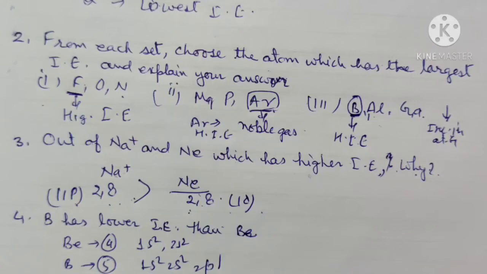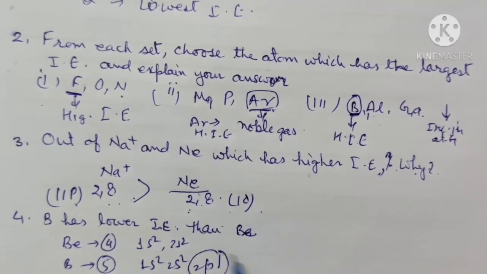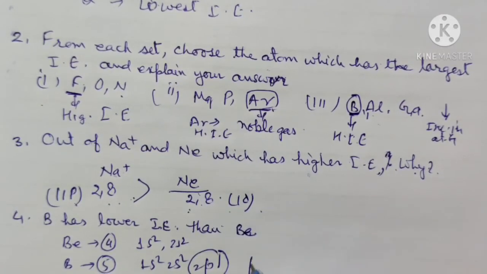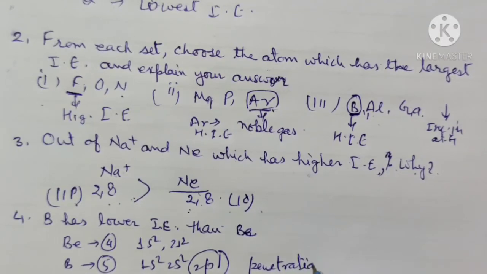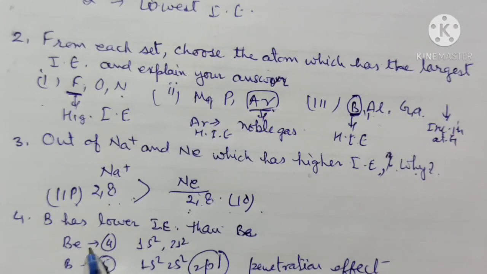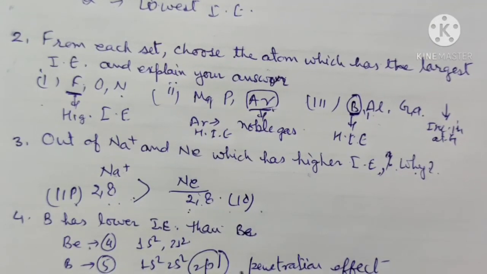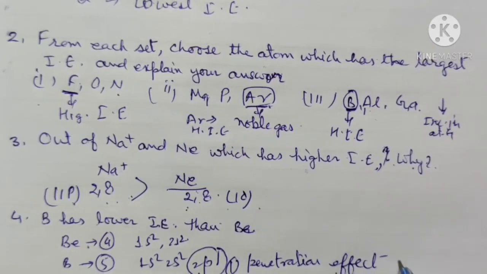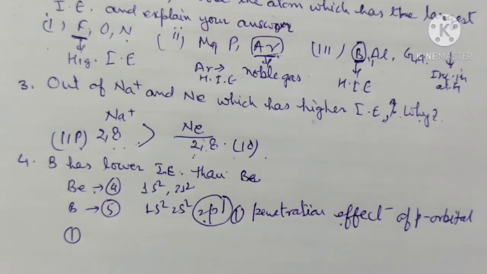Now the first electron is removed from boron from the p orbital. Here we will write the penetration effect. In the case of boron, the electron is removed from the p orbital, but from beryllium it is removed from the s orbital. The first point is that the penetration effect of the p orbital is less than that of the s orbital.